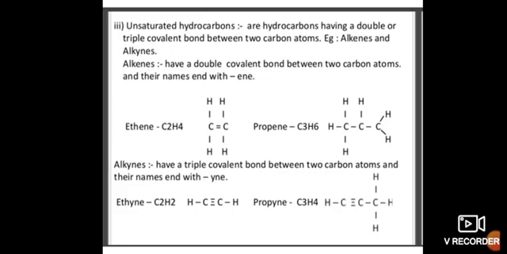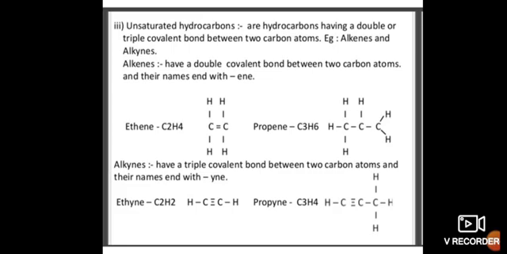Unsaturated hydrocarbons. All those hydrocarbons having double or triple covalent bonds between two carbon atoms are called unsaturated hydrocarbons. Examples are alkenes and alkynes. The general definition of alkenes is that they have a double bond between carbon atoms and their names end with "ene".